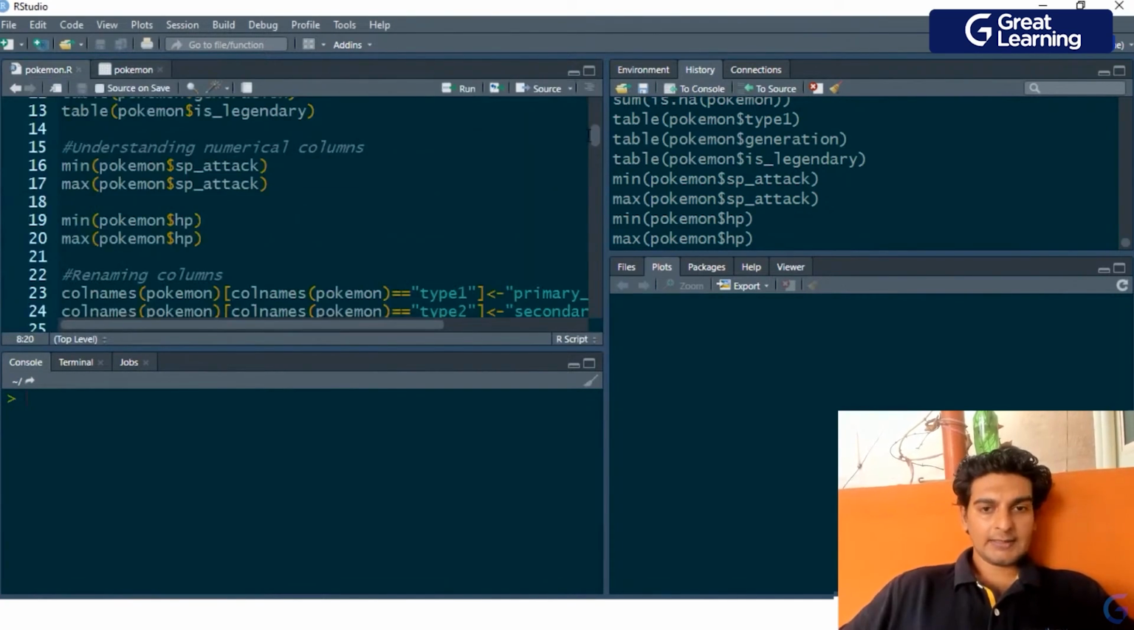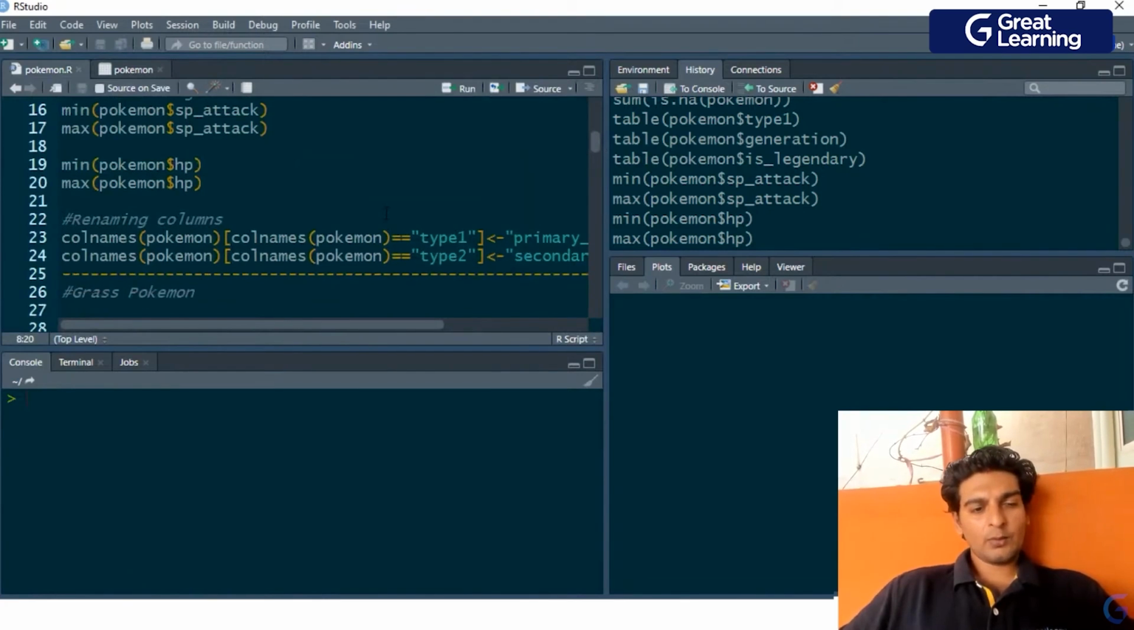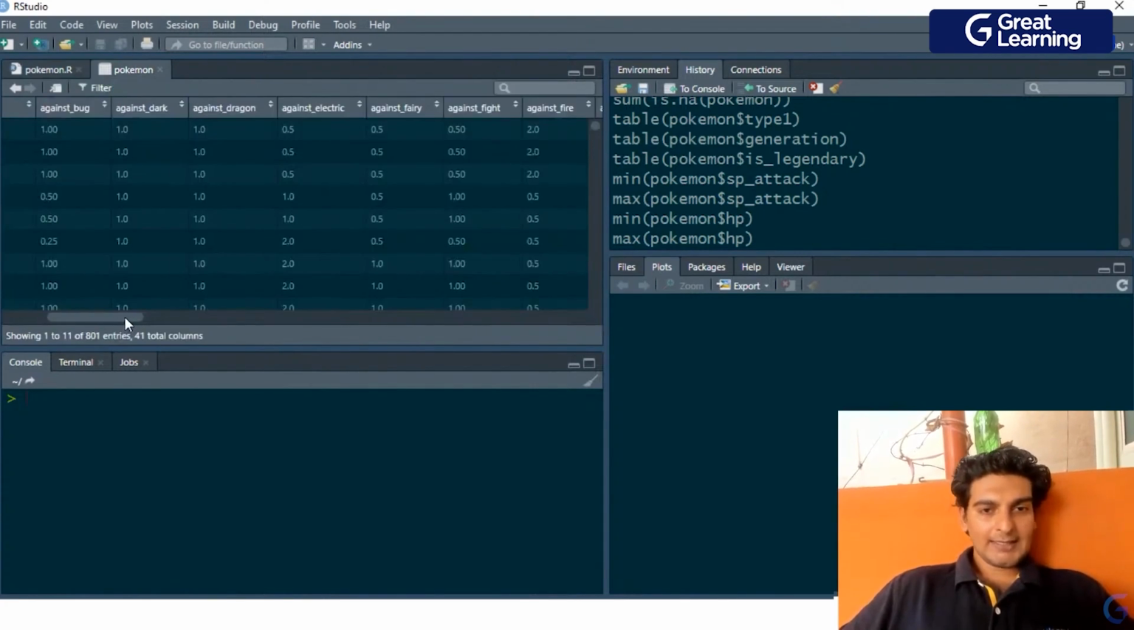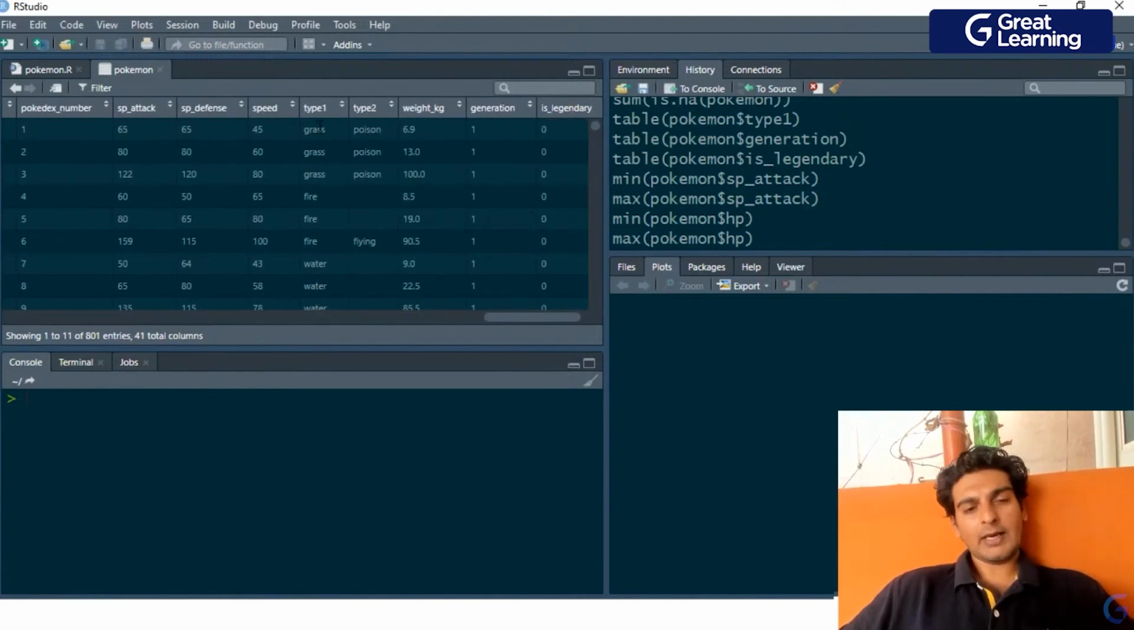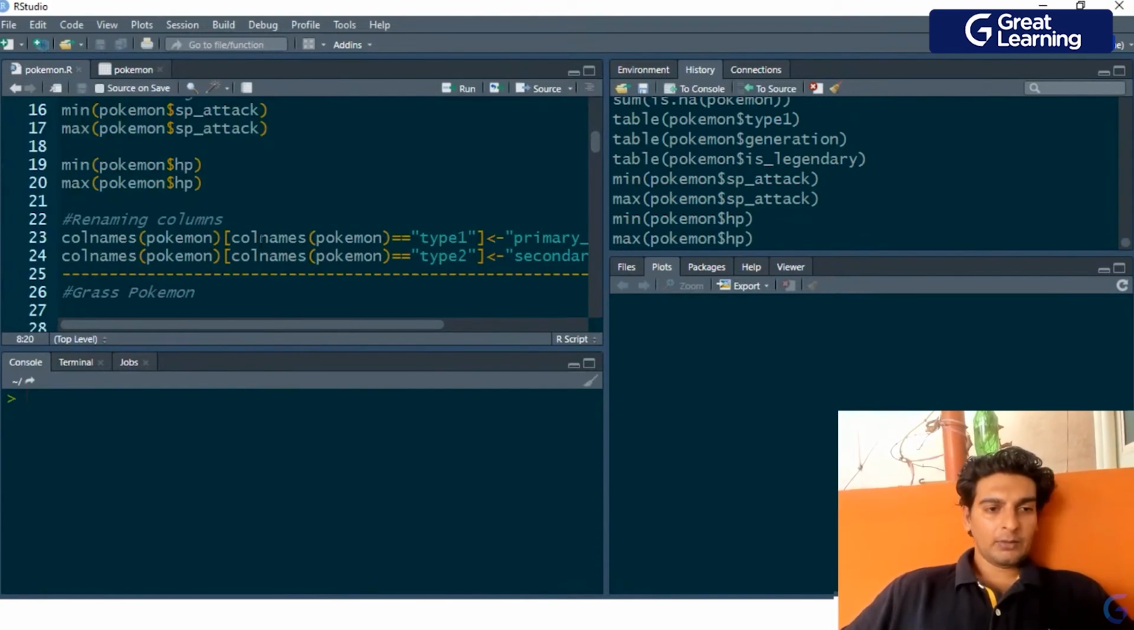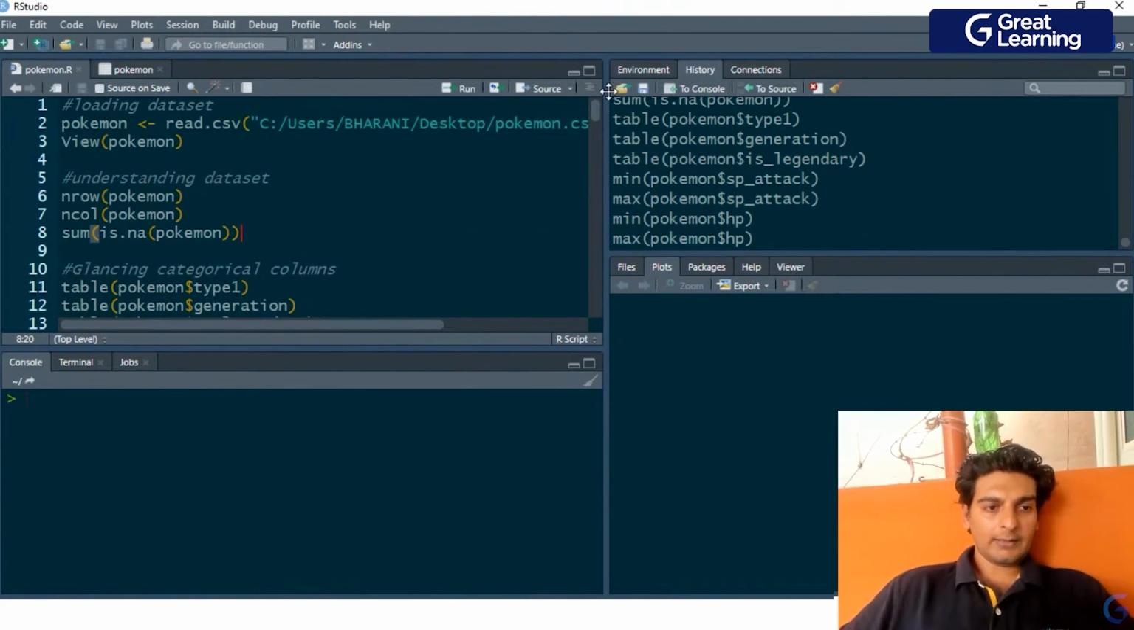So now that this is done, what I'd want to do is rename some of my columns over here. As you guys see, I've got these two columns over here. I've got the type 1 column and the type 2 column. Now this is not actually right. So type 1 has to be the primary type. It has to be renamed to primary type, and type 2 has to be renamed to secondary type. So let's go ahead and do that.